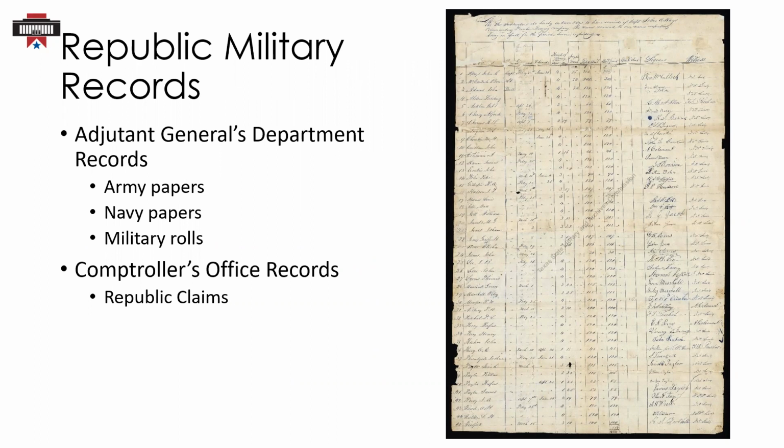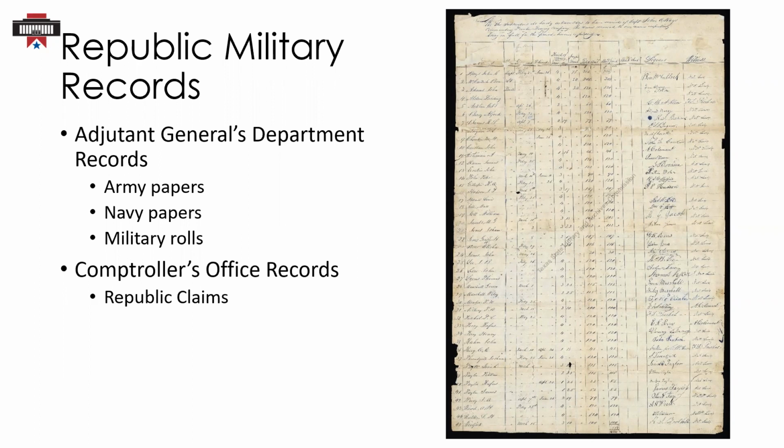Texas Adjutant General's Department records include Republic era materials. The Army and Navy papers include records of those organizations during the Texas Revolution, but also related to later military conflicts that Texan forces participated in. Additionally, there are quartermaster records and other records that relate to the day-to-day logistics and operations of these organizations.